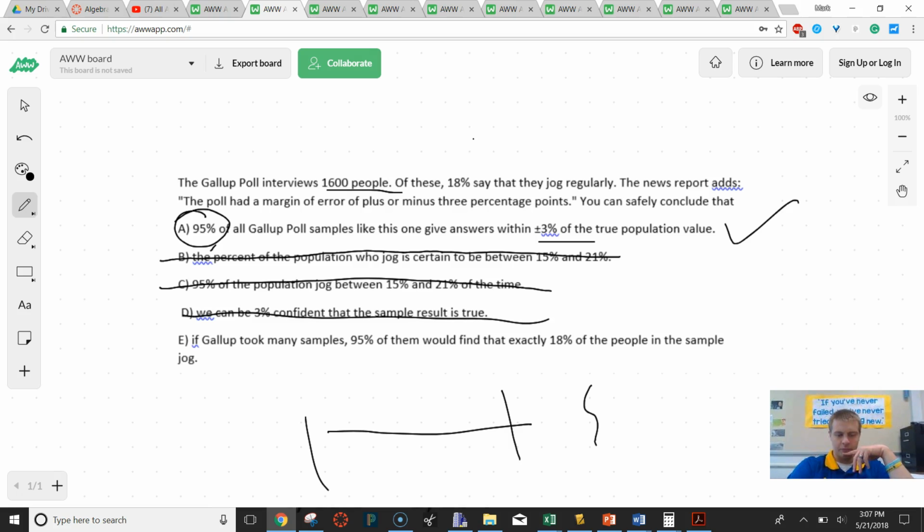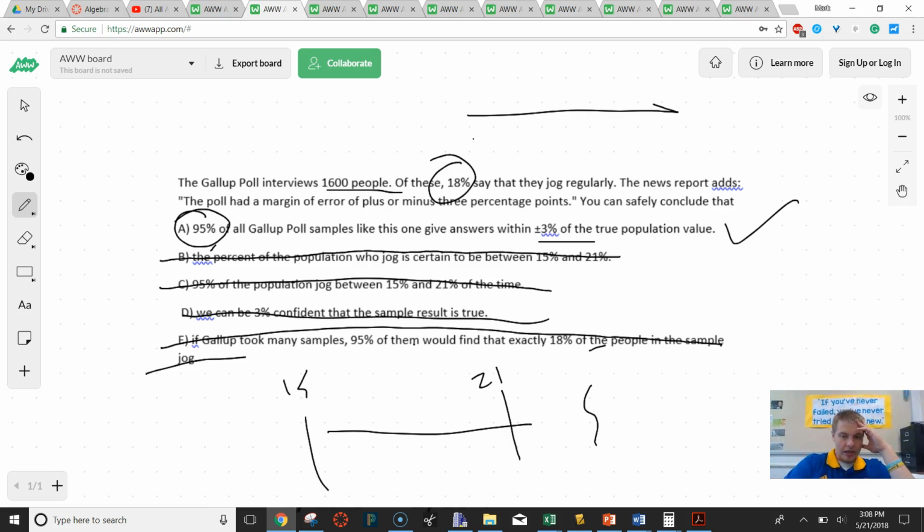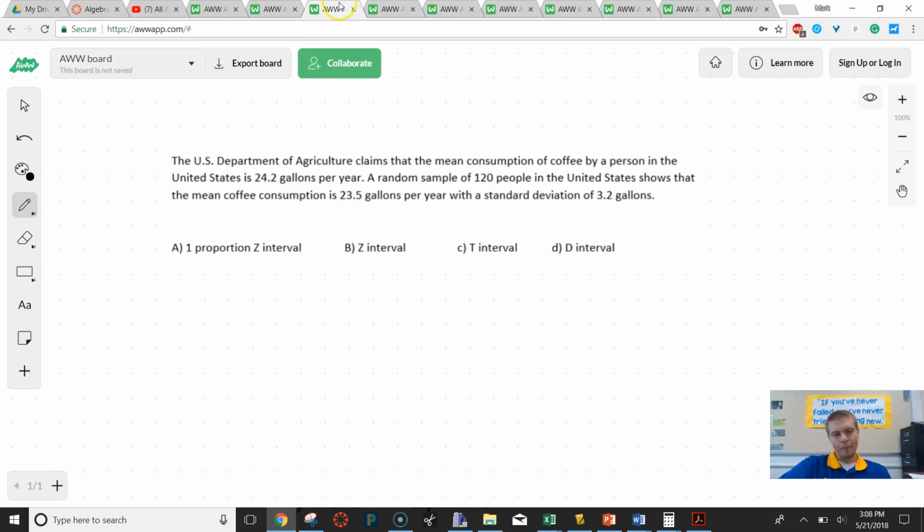And then if the Gallup poll took many samples, 95% of them would find that exactly. Well, that's not true. We don't know if exactly 18% is the population. We just know that the true population is somewhere in this interval that I've drawn down here, somewhere between 15 and 21, and we don't know exactly, but 95% of the intervals that we make with this size will include that. So just be very careful on your wording with that.